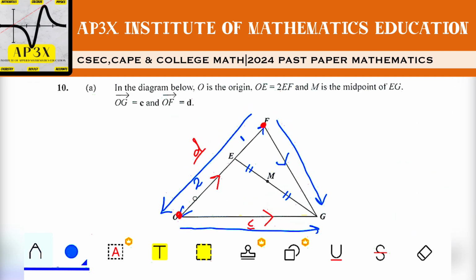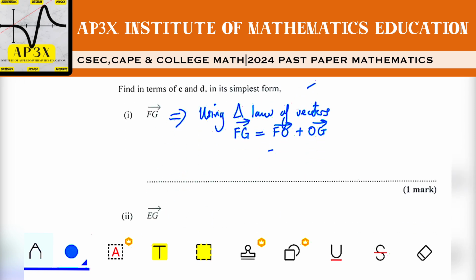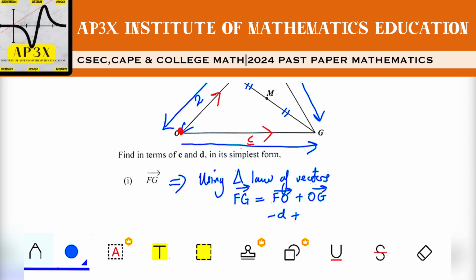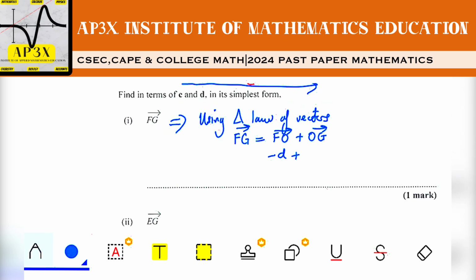Since O to F is D, then F to O is minus D. It's the inverse vector. And then of course O to G, we were told, is C units. So therefore that is minus D plus C. And that's it. That is our answer.